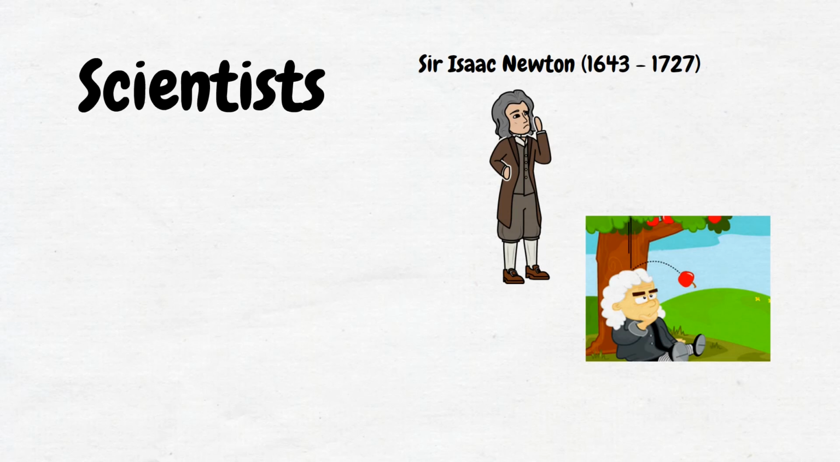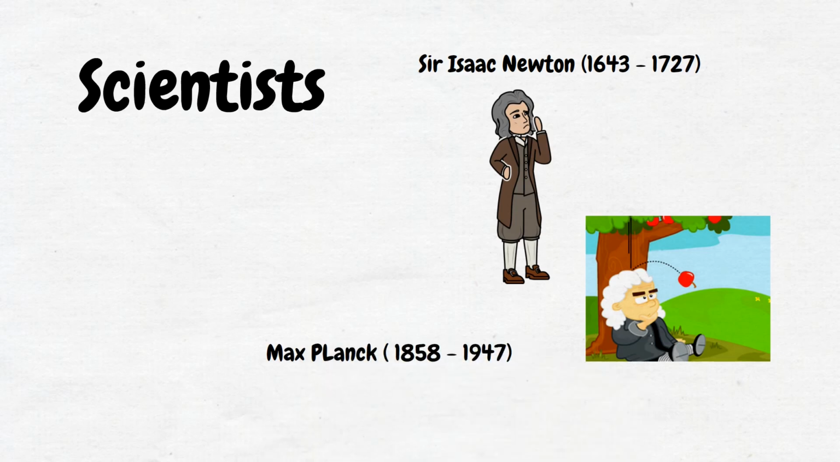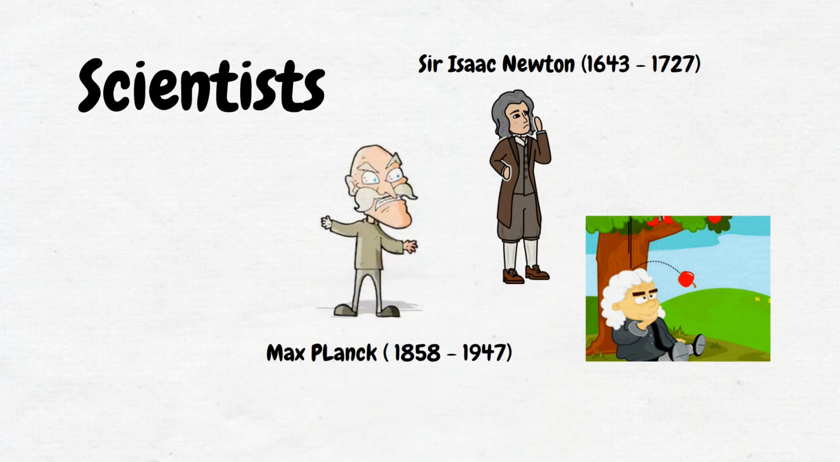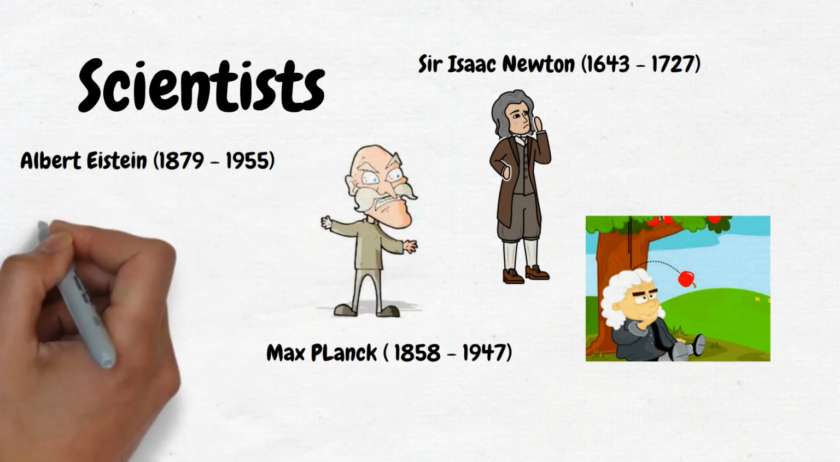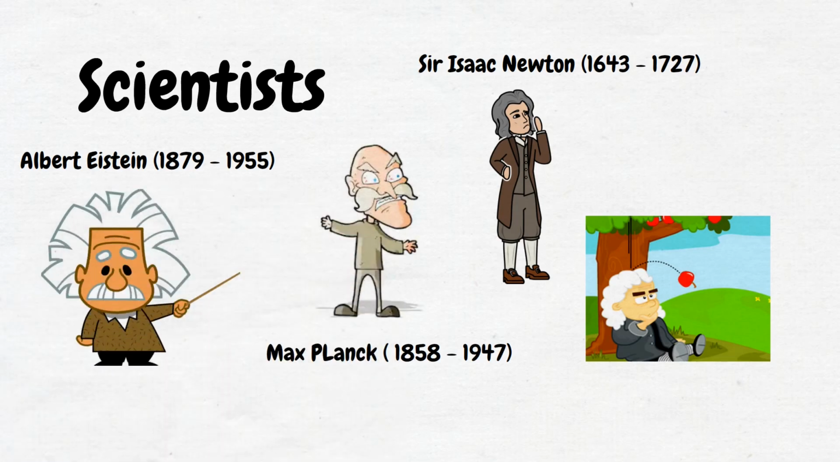The second legend is Max Planck. He's the originator of the theory of quantum mechanics. He was born in 1858 and passed away in 1947. The last one I will talk about is Albert Einstein. He worked on the photoelectric effect, and the theory of relativity led to the revolution in 20th century physics.